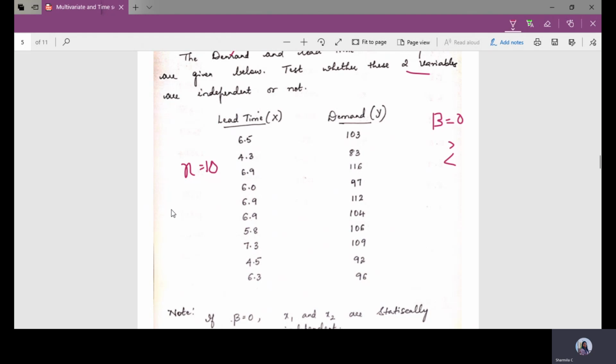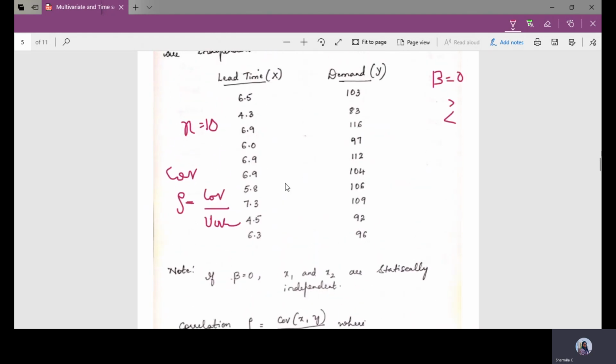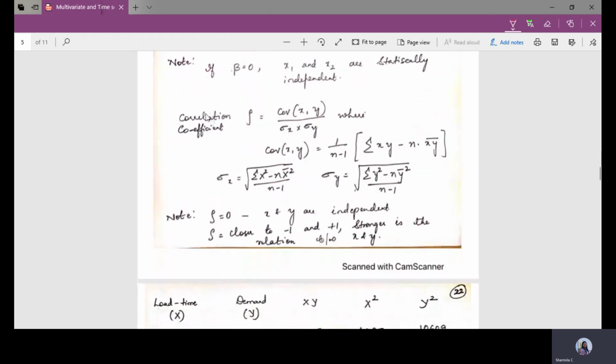Now first we have to calculate the covariance, and after that the correlation. The correlation is calculated using the covariance of the two random variables divided by the variance of both random variables. I have written all the formulas here. The correlation is calculated using the covariance of x, y divided by the variance of the first random variable times the variance of the second random variable.